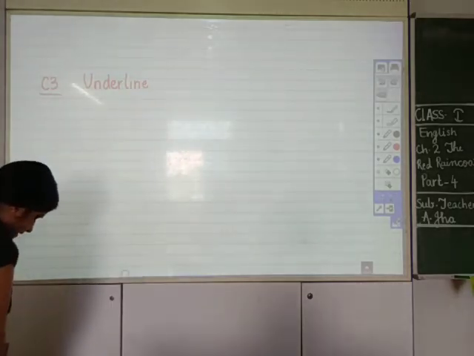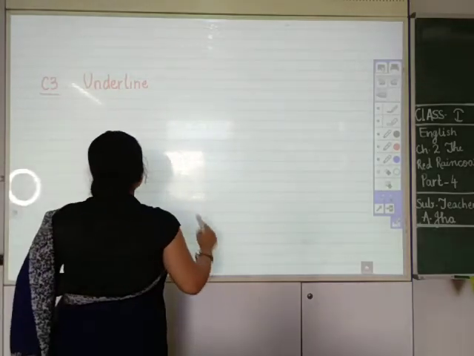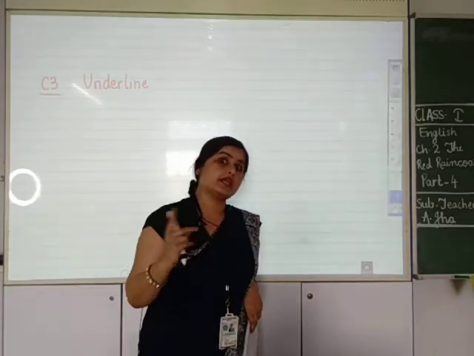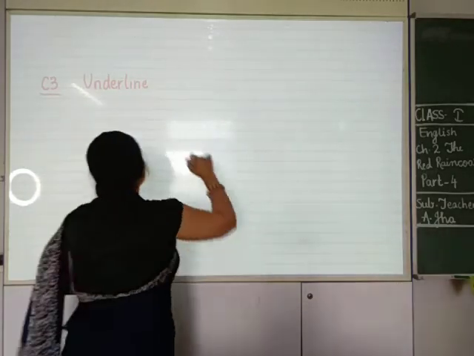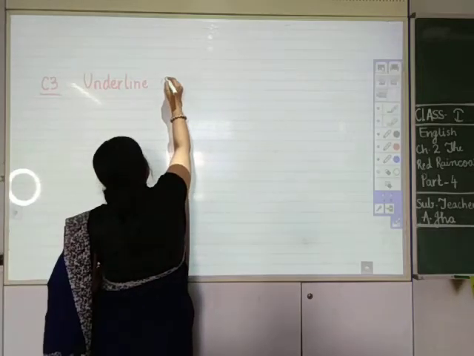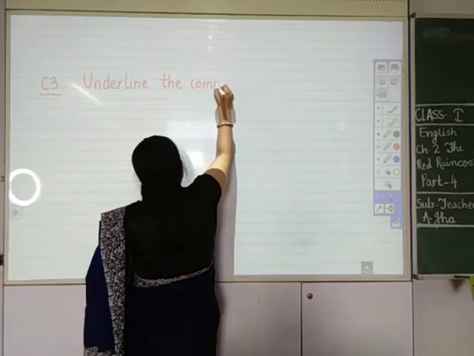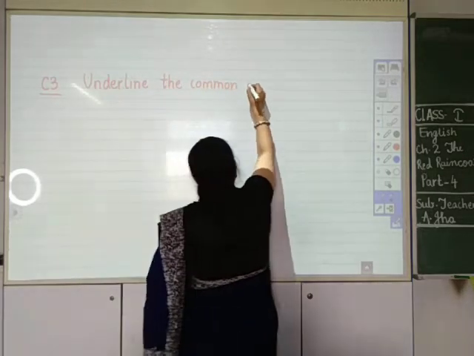The first is common name: boy, girl. And the second is special name: Keshav, Mridu. So underline the common names. जो common है उसको underline कीजिए.